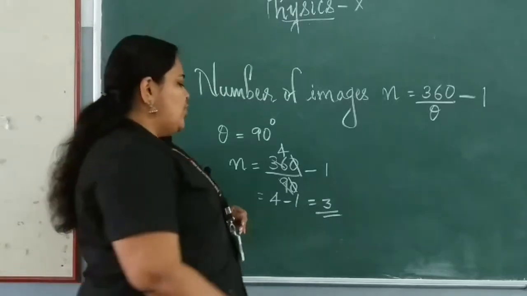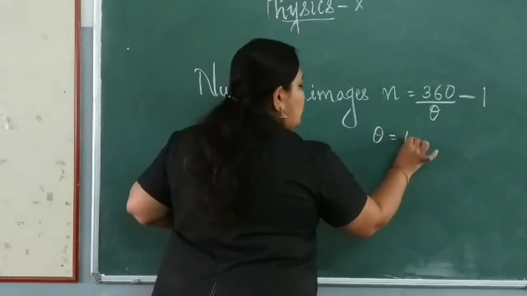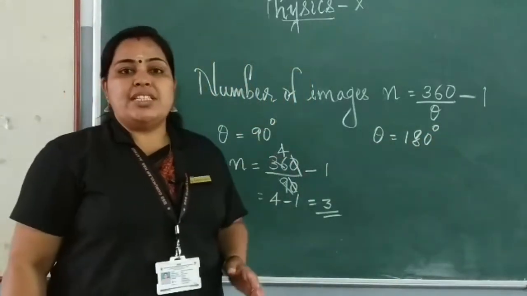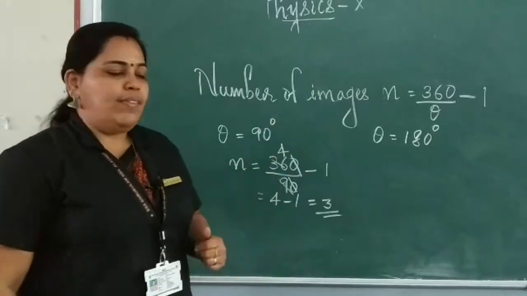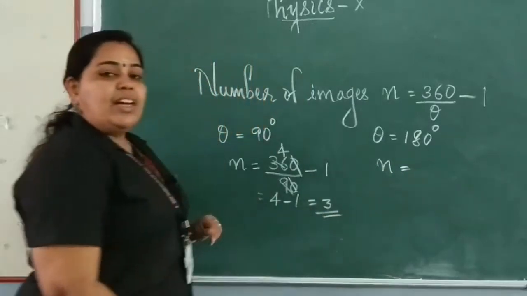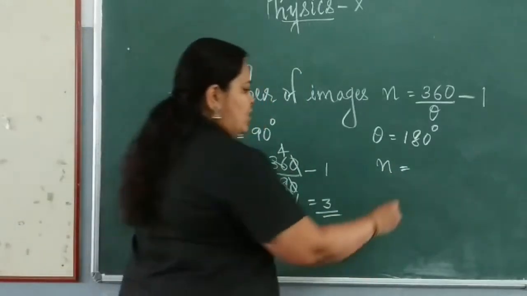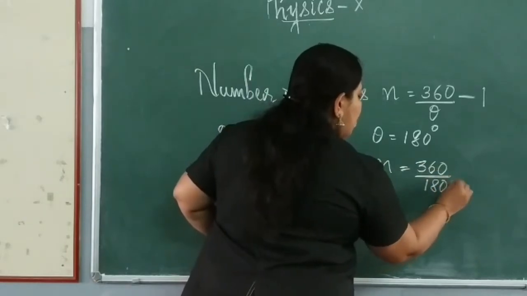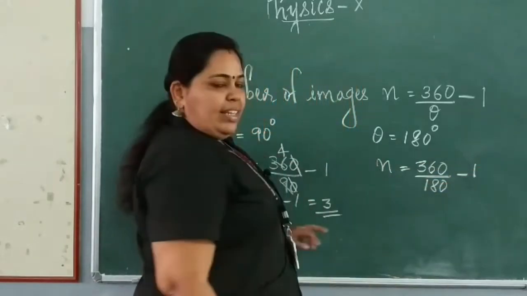Now, what will happen if theta is equal to 180 degree? The two mirrors are kept at an angle of 180 degree. How will we find out the number of images? n is equal to 360 by 180 minus 1. Right, pay attention.